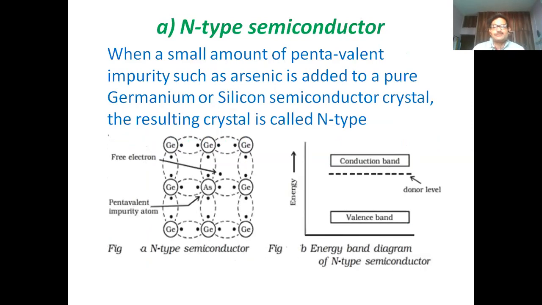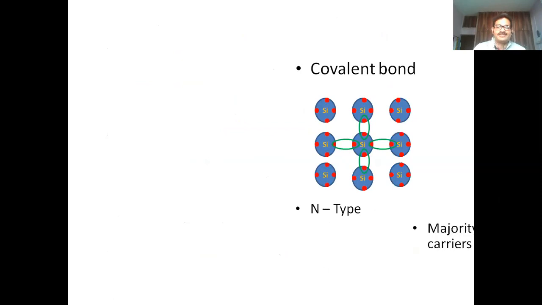What are N-type semiconductors? Look at the two-dimensional figure here. In the place of a germanium, we have substituted an arsenic here, and we all know that it has 5 electrons. So the extra electron will be present here. This extra electron creates a new energy level between the valency band and the conduction band. This we normally call a donor level. This we normally see in the animation. This is the covalent bond that we just saw earlier. This is the silicon atom, and this is an example of N-type semiconductors.